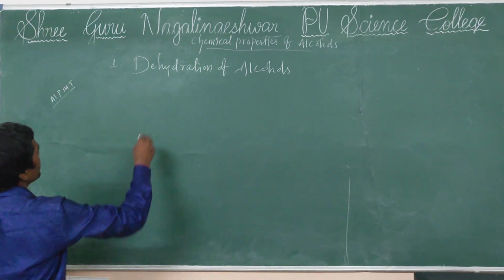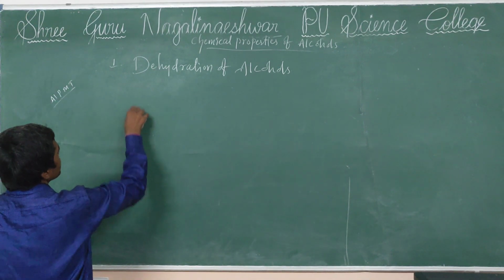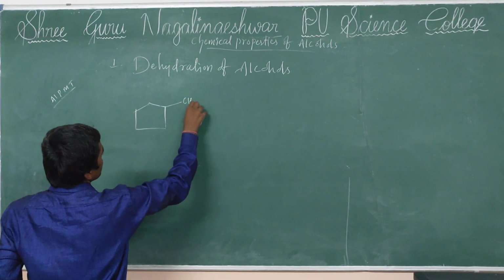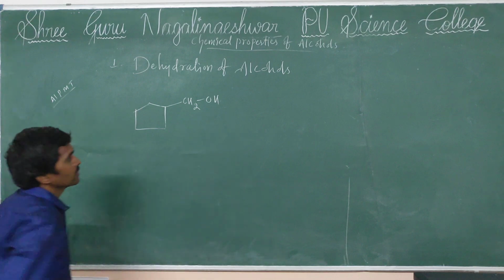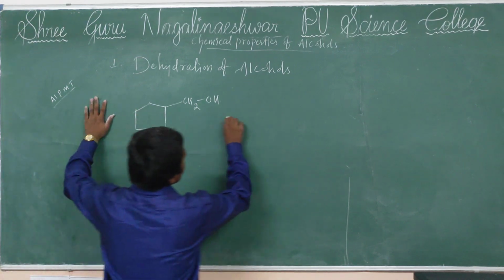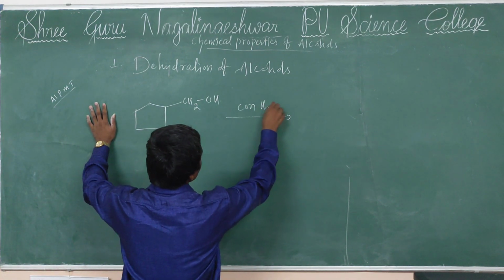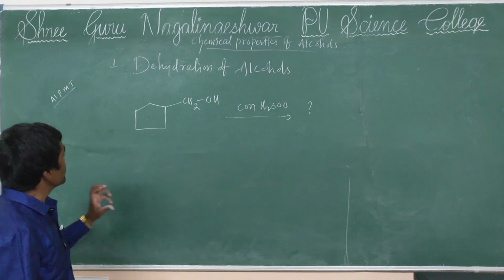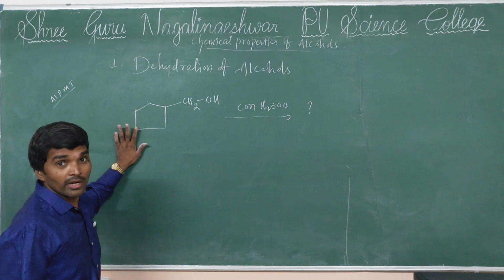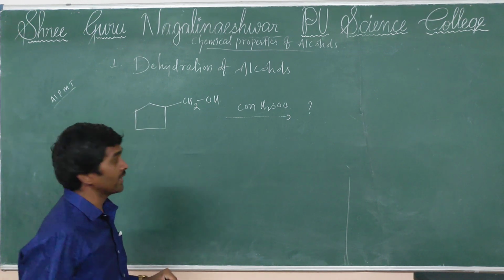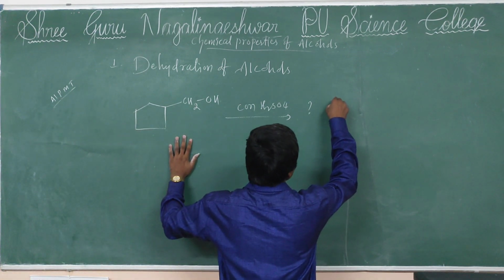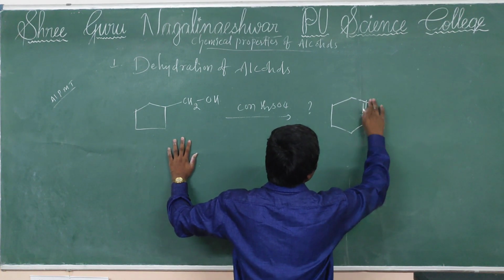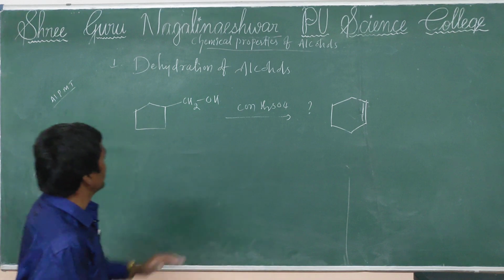For example, here I am taking this one, which is very important for the competitive level also. It reacts with concentrated H2SO4. What is the answer? This is a 5-member ring, and the answer will be cyclohexene. How, we will discuss.